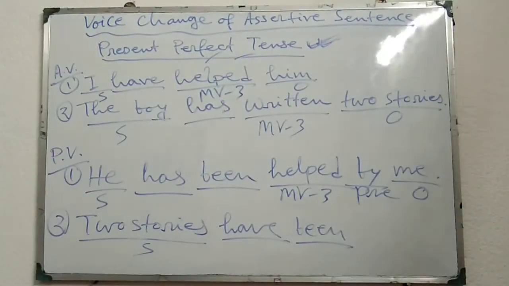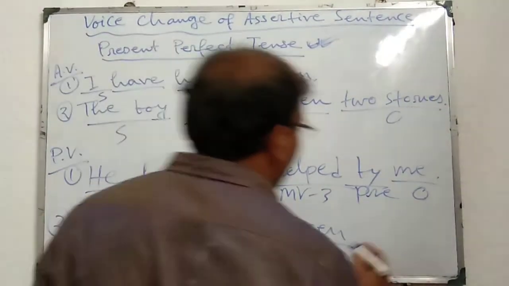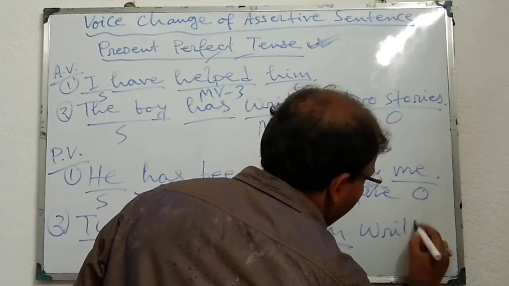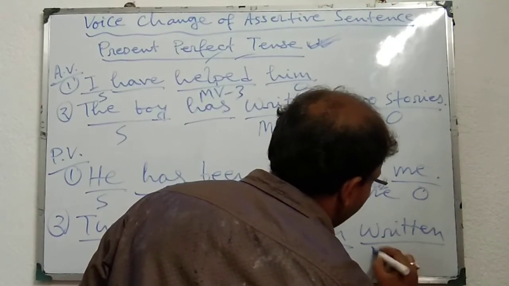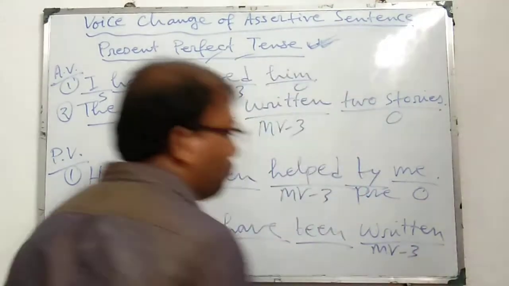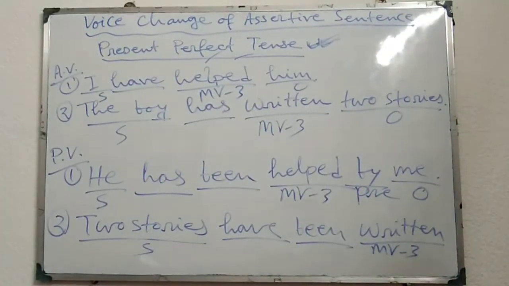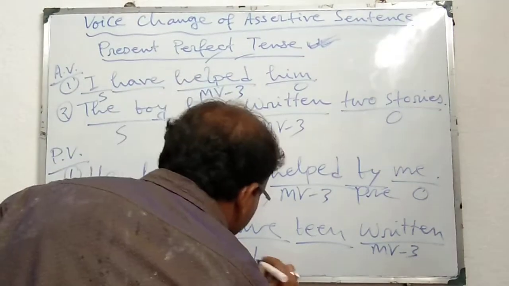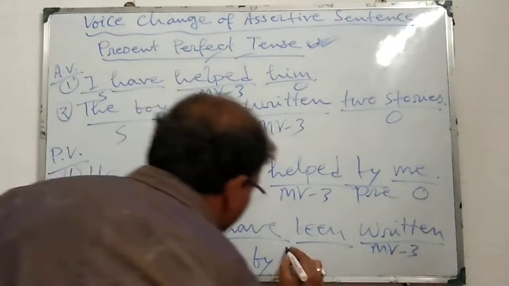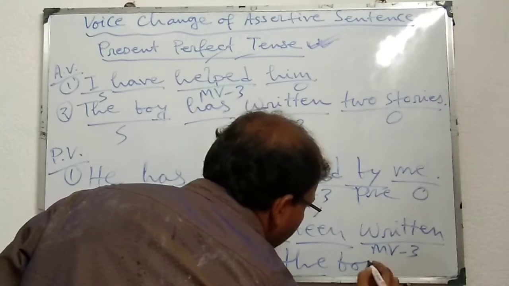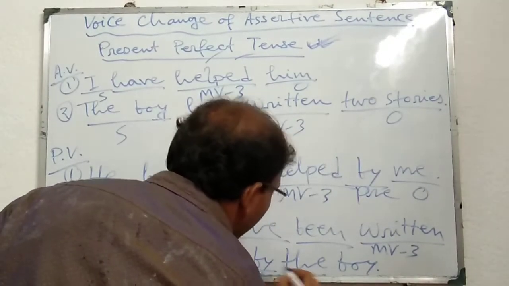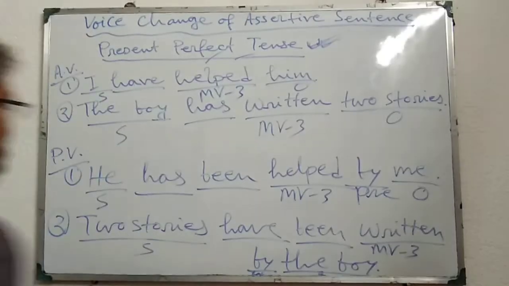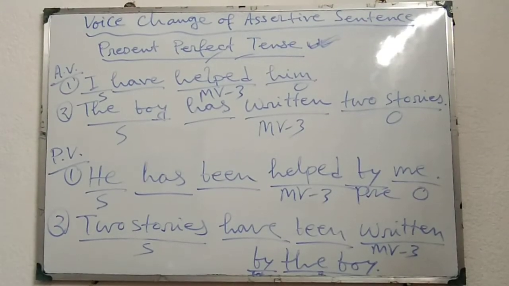Two stories have been. Thereafter MV3, written, main verb third form or past participle form. Two stories have been written by the boy. By, preposition, the boy, it is the object. Two stories have been written by the boy.